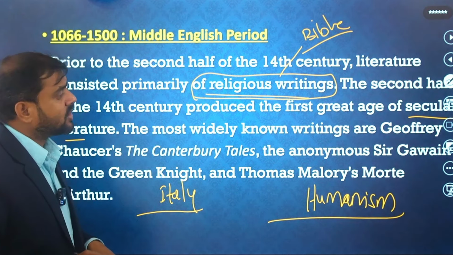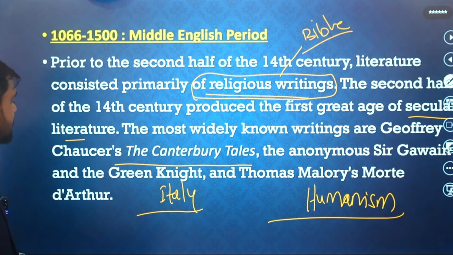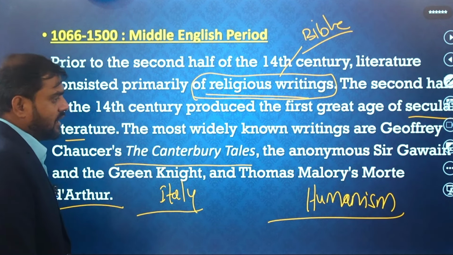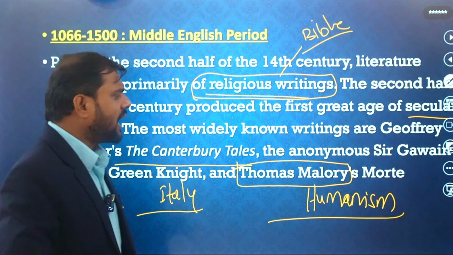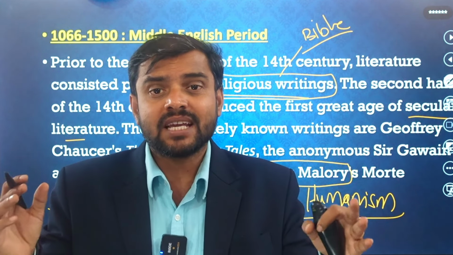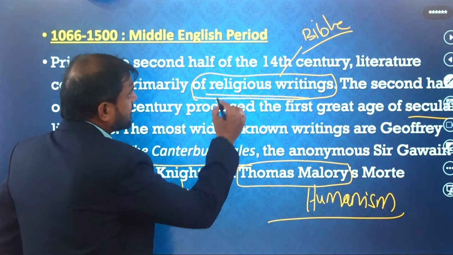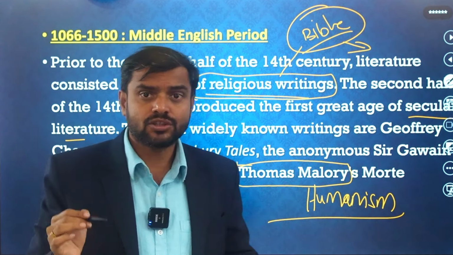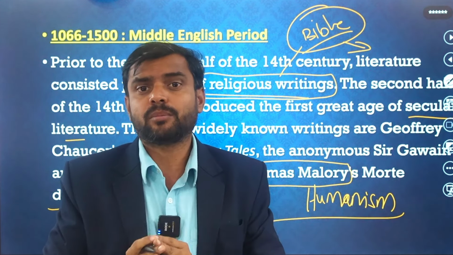The most widely known writings are Geoffrey Chaucer's Canterbury Tales, the anonymous Sir Gawain and the Green Knight, and Thomas Malory's Morte d'Arthur. So Thomas Malory's work is very, very important. They are all writing on humanistic ideas, human values, human feelings, human emotions, human beings. Before that, what is there in the Bible, we have to follow that, we have to surrender. Every week on Sunday we have to go to church, we should listen to the words of the Pope, and we have to follow that.